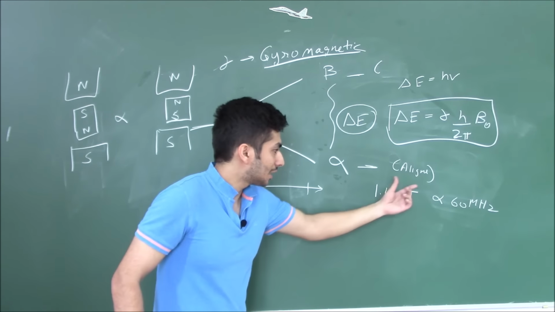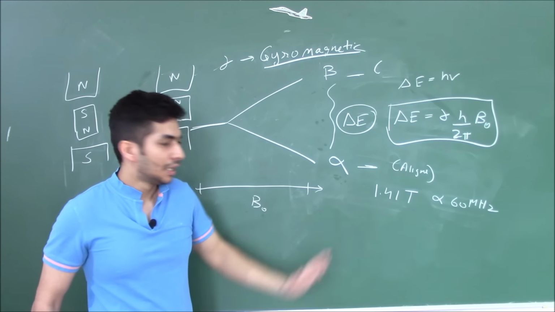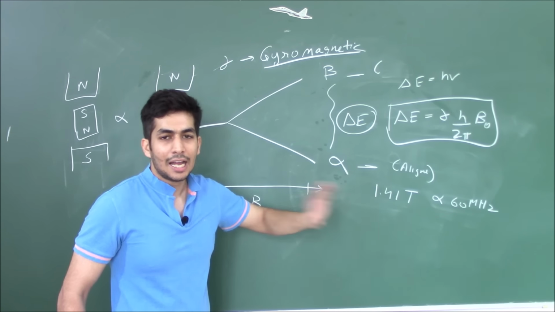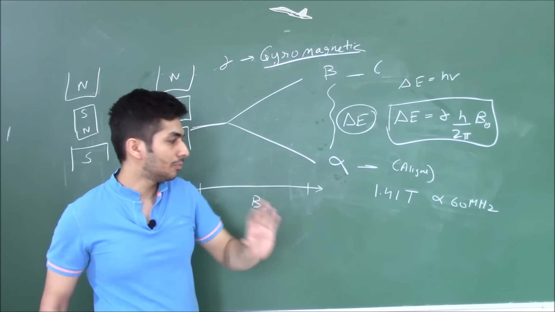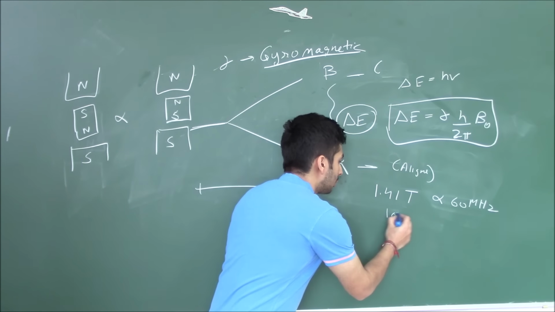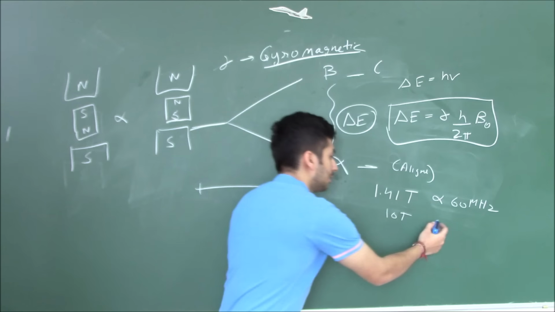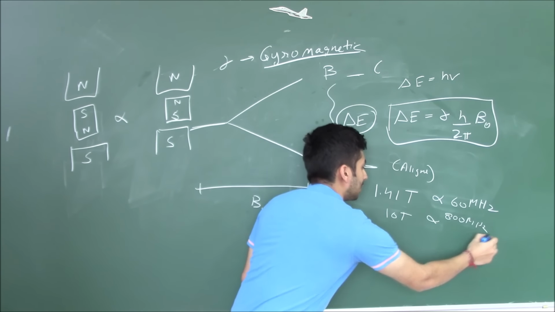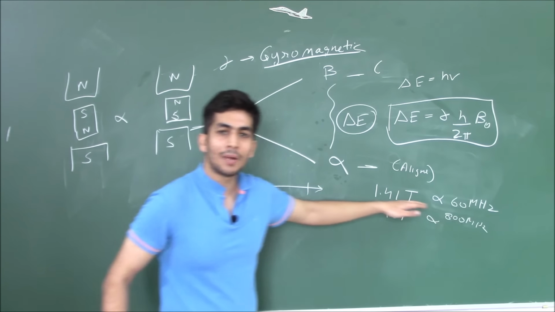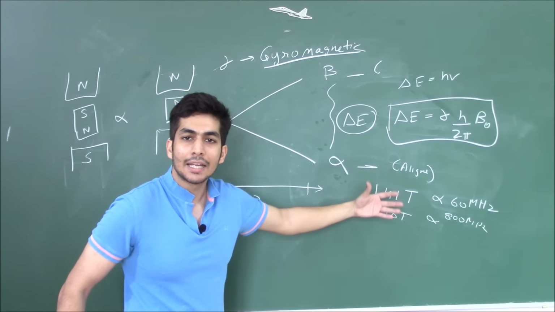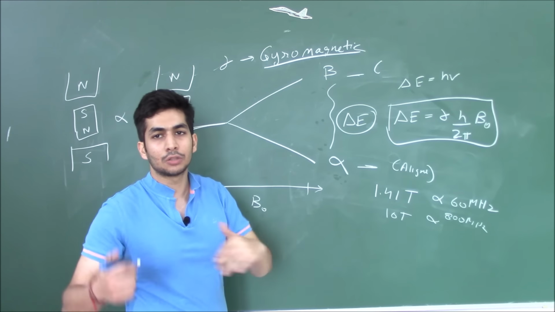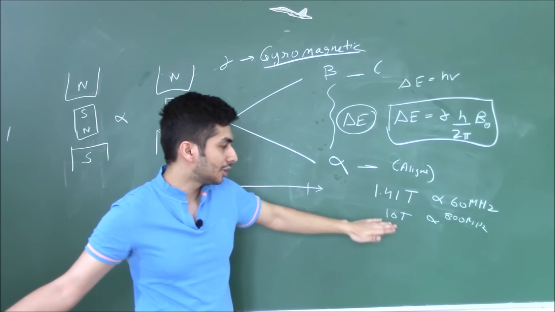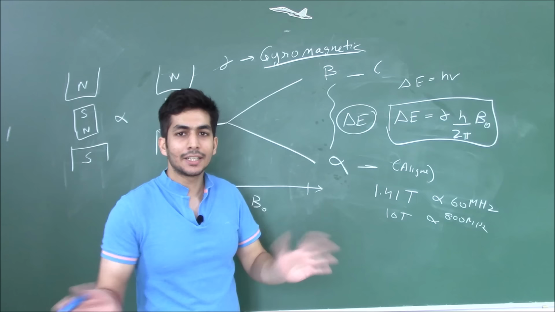So 1.41 Tesla, 60 megahertz. As I increase the external magnetic field, I'm not remembering the exact value, but if this is somewhere around 10 Tesla, then let's say we'll have a frequency of 800 megahertz. So it automatically increases. If we say 800 megahertz, automatically we'll require a higher external magnetic field. That's why we prefer to talk in terms of radio frequency rather than magnetic field, because they go hand in hand.